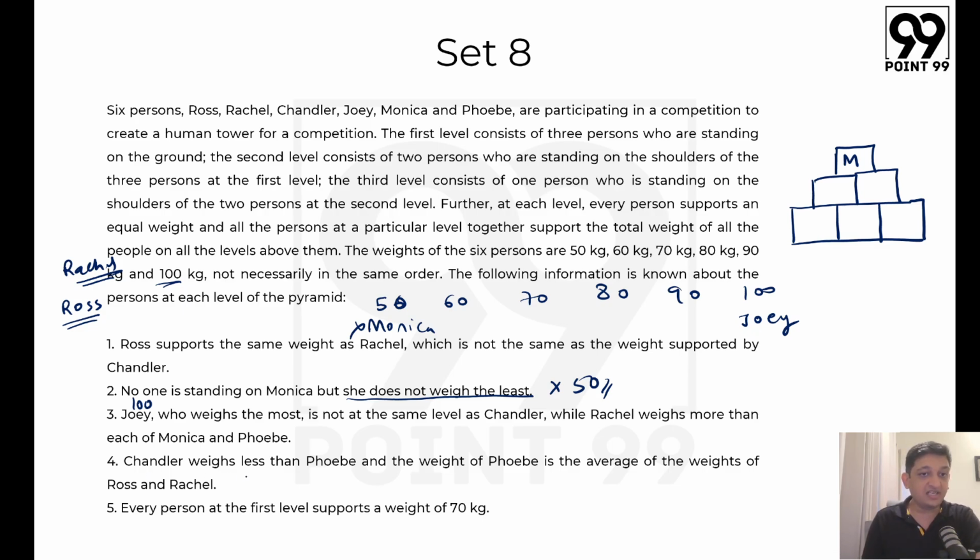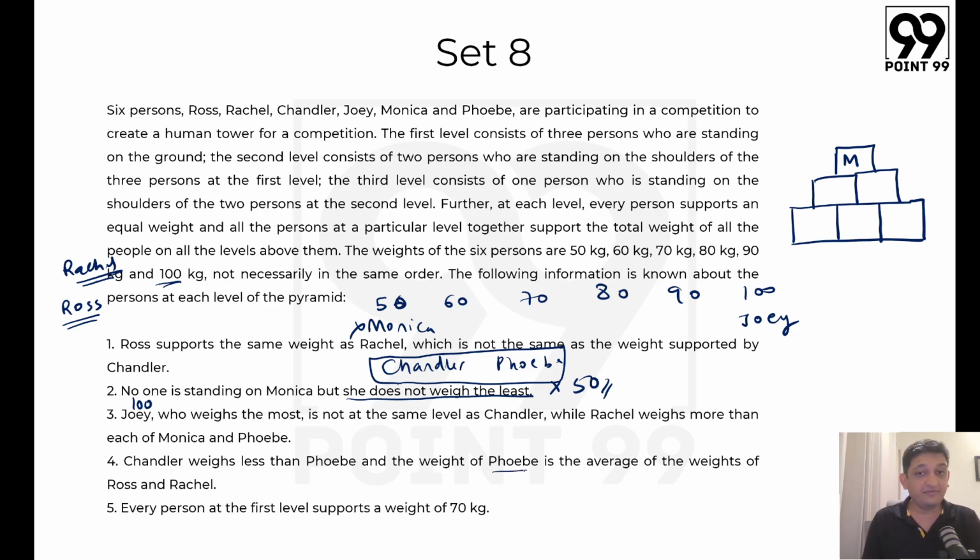We know that Chandler weighs less than Phoebe. If Chandler weighs less than Phoebe, then what is going to happen? We know that Chandler is going to be to the left of Phoebe. In this particular diagram that we have, Chandler is going to be somewhere to the left of Phoebe, is what we can say for sure.